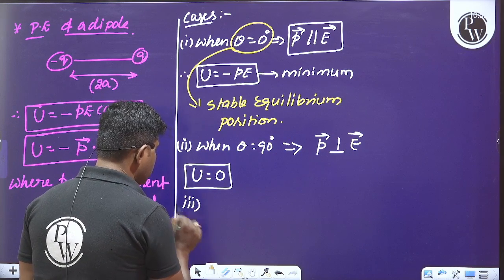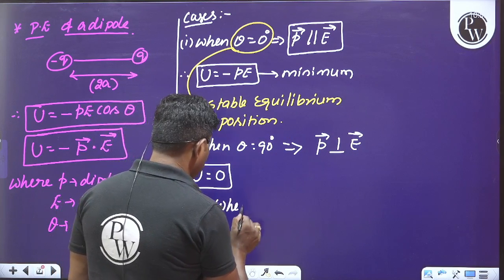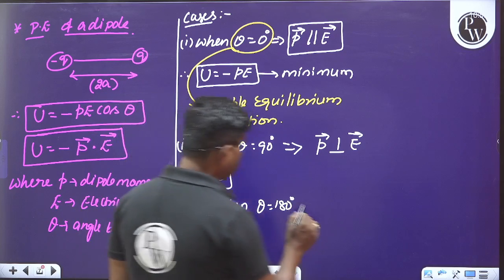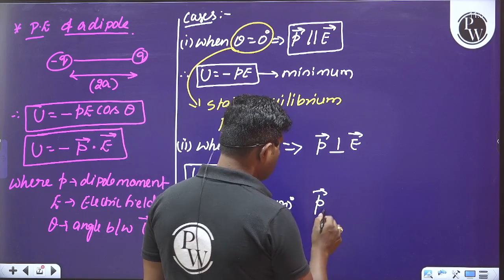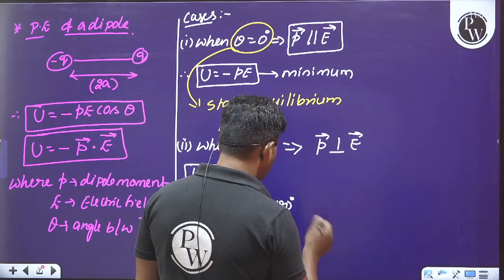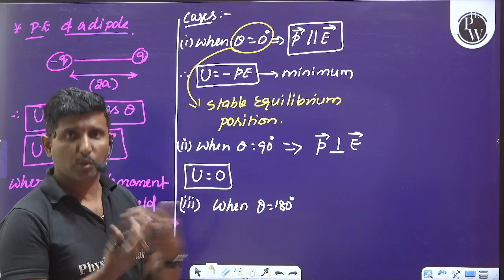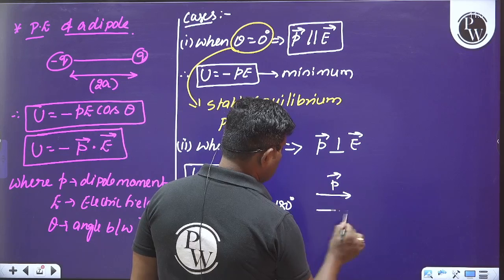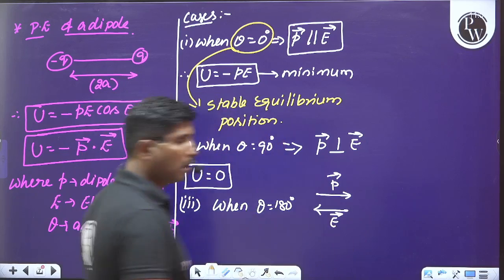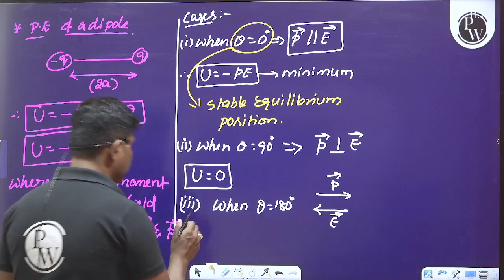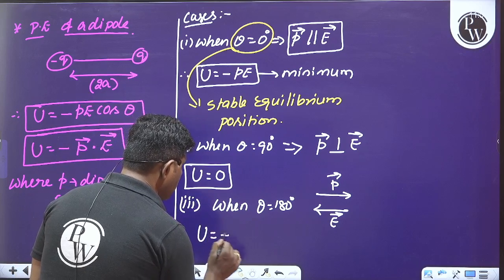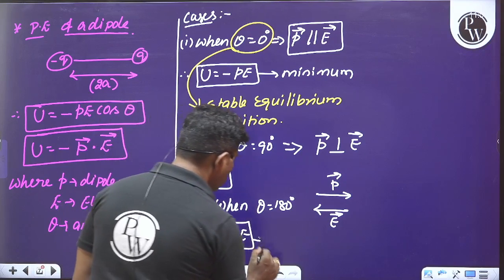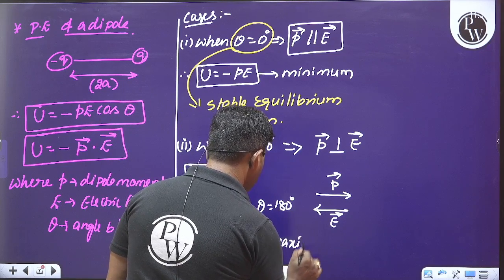Okay, and third one, observe this. When theta is equal to 180 degree, that is the P vector is anti-parallel to the electric field vector, opposite to the electric field vector. That means the dipole moment and the electric field vector are acting in opposite directions. In such a situation, potential energy will become equal to plus P into E, and it is said to be maximum.